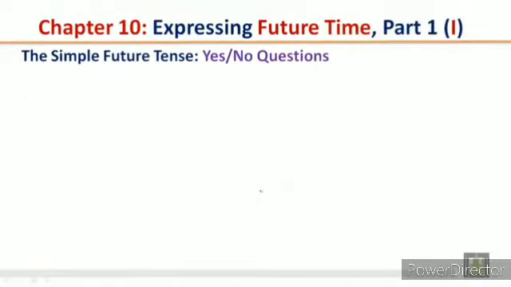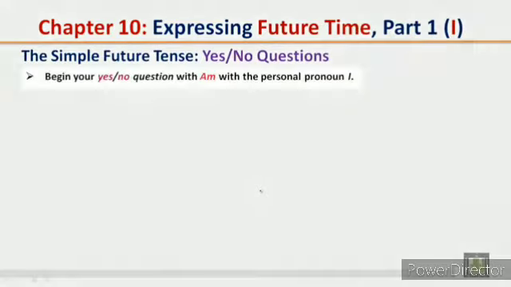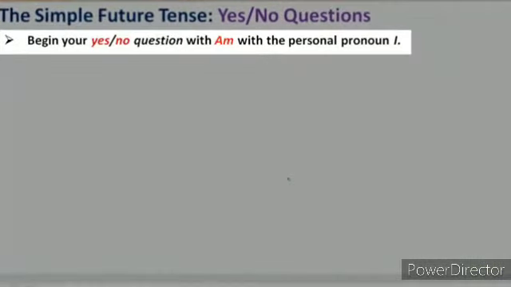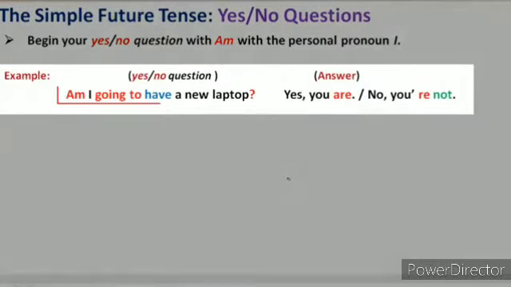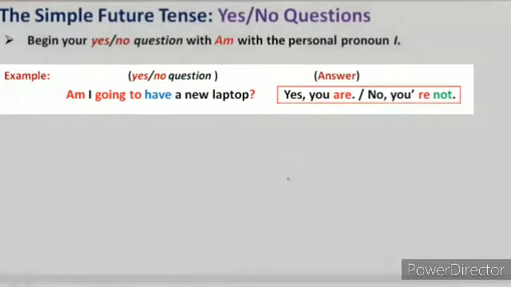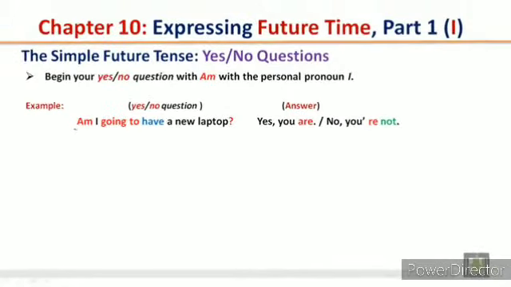The simple future tense, yes or no questions. Begin your yes or no question with am with the personal pronoun I. Example: am I going to have a new laptop? The answer, yes you are, no you're not. I is the personal pronoun. Remember that.